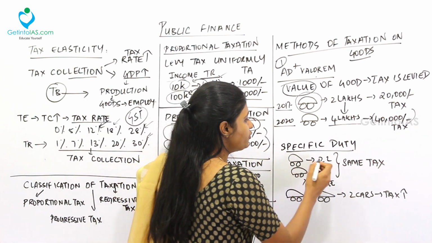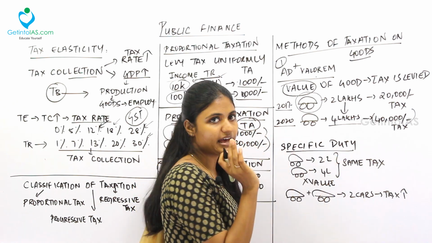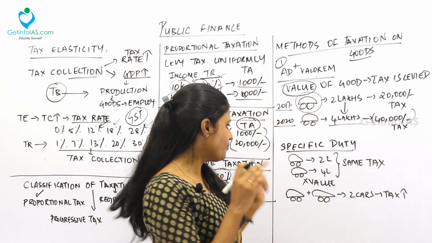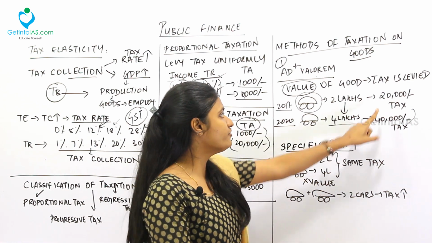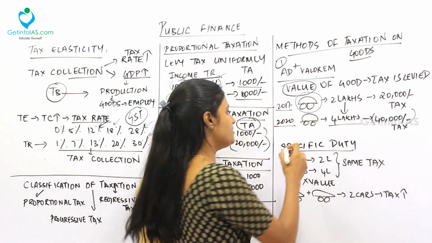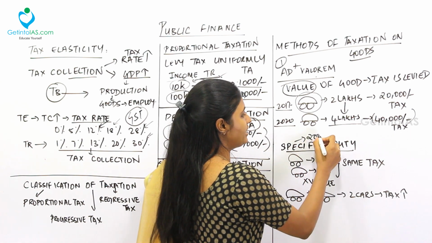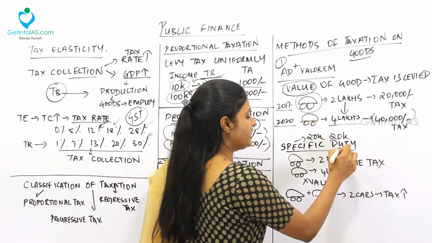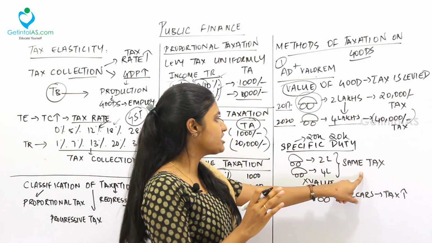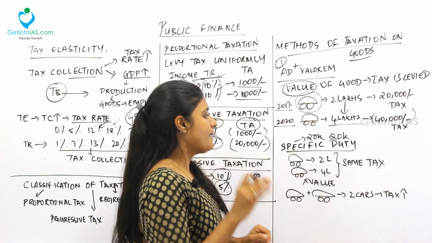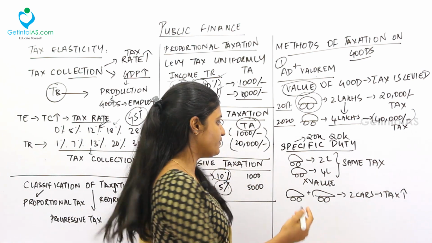See, the car's value is 2 lakhs. I'll be paying the same tax. I'll be paying 20,000. Tomorrow, the car's value increases to 4 lakhs. I'll be paying the same tax of 20,000. So, the tax will be very specific. If today the tax was 20k, tomorrow also the tax is 20k. Whether the value of the car has risen or not, the tax will be the same. Okay. But the tax collection will increase when we get 2 cars.